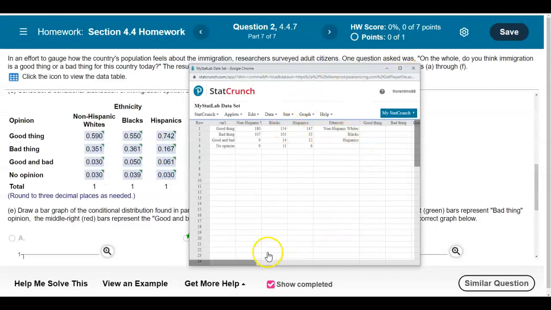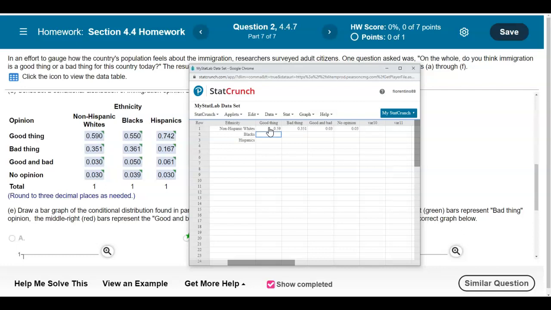Okay, and now we're going to put these numbers into our data. So we have good thing, which is 0.590. And we also know this is 0.351, which is the non-Hispanic whites that represent a bad thing. And then 0.030, 0.030. So we want to make sure it matches our table there.